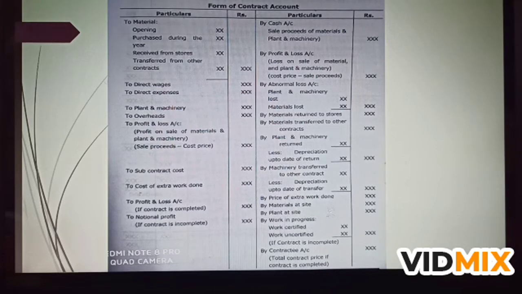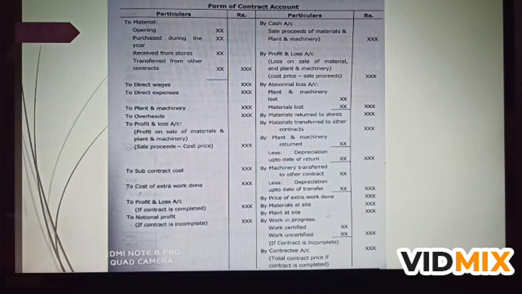Then we have to add one more thing, that is if materials are received from the stores. Then we have to add one more thing, if materials have been transferred from some other contract to this contract, we have to add. So all together of this material will be taken into the outer column.